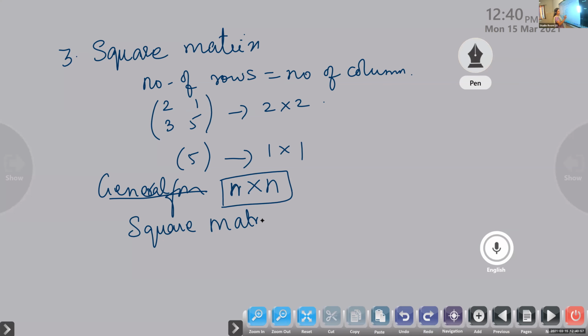If it is a square matrix of order 3, how many rows and how many columns will be present? Number of rows and number of columns will be 3, isn't it? Square matrix of order 3 means the number of rows is 3 and the number of columns is also 3.